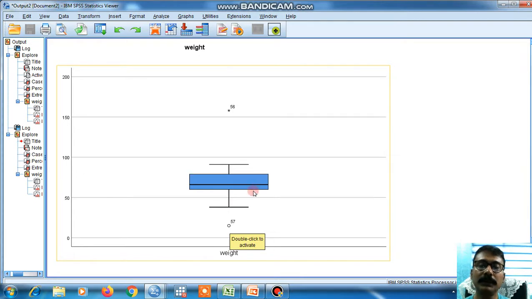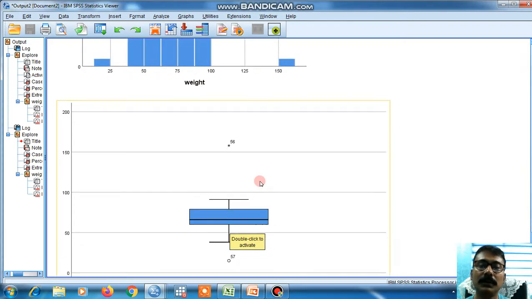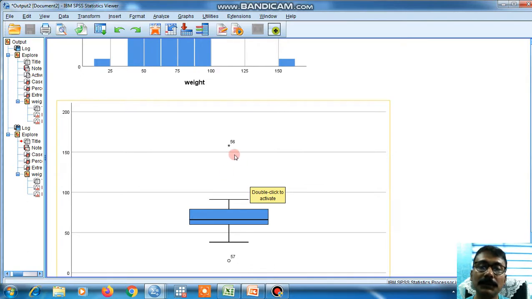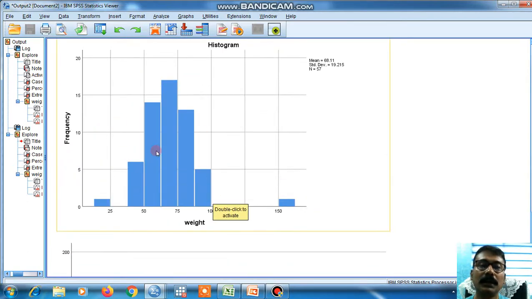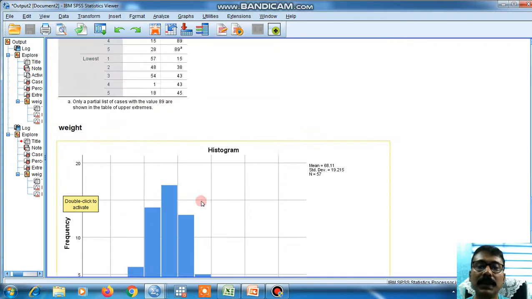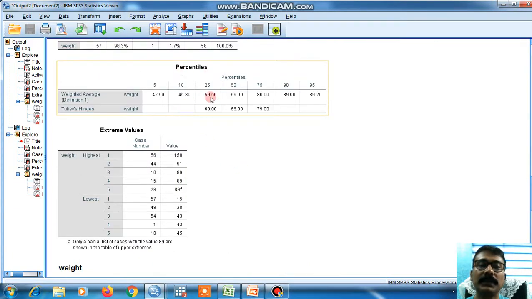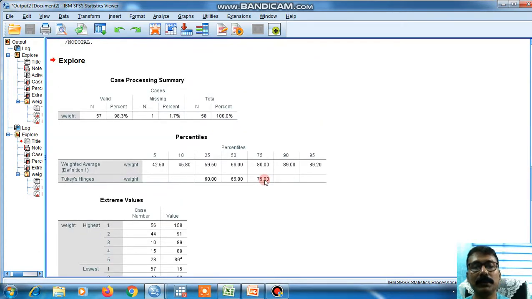So in this way we can identify the potential existence of possible outliers in the data set. One is from the box plot, where any observation outside the box plot is flagged; the histogram, which is far from the traditional histogram shape; and the extreme values we get from percentiles. Also we can calculate Q1 and Q3, and by applying the formula we can calculate the possible values of outliers in the data set. So with these few words I am concluding this video. Thank you for watching.